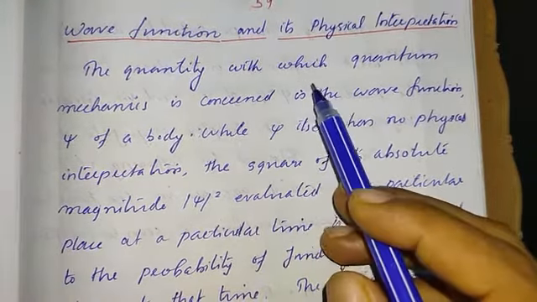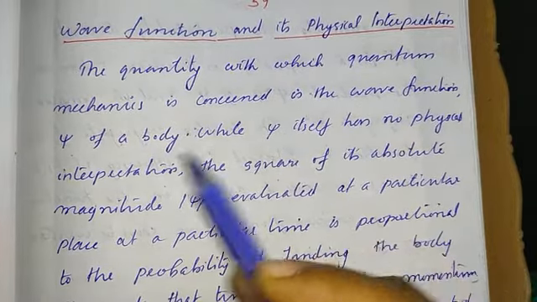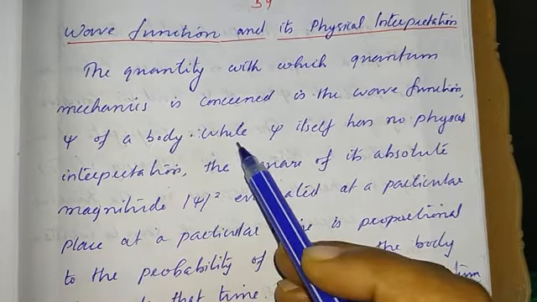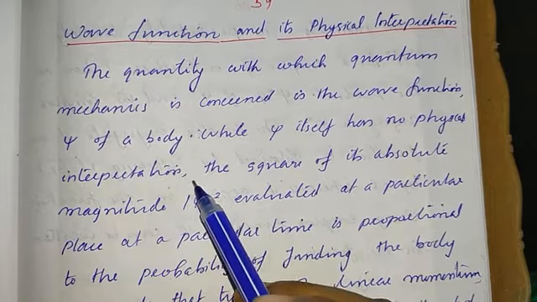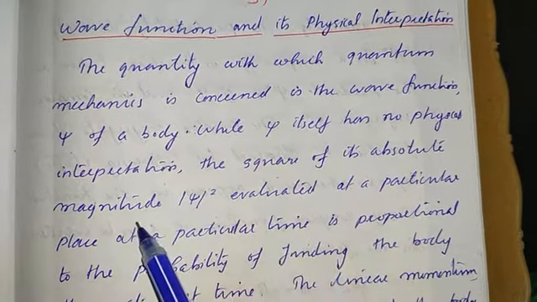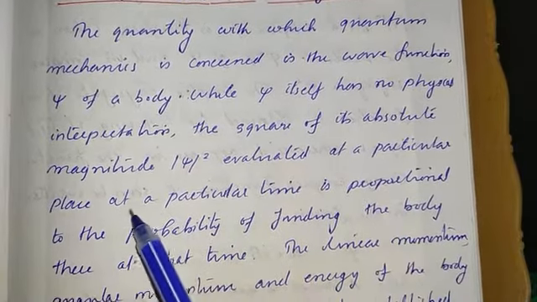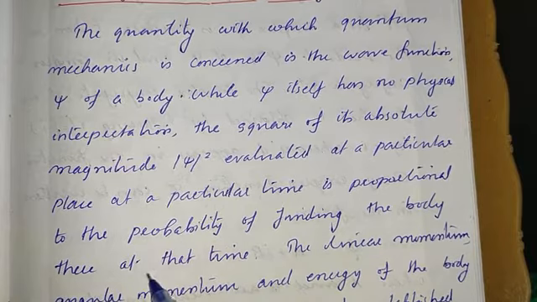The quantity with which quantum mechanics is concerned is the wave function, which is represented by psi of a body. While psi itself has no physical interpretation, the square of its absolute magnitude, psi square, evaluated at a particular place at a particular time is proportional to the probability of finding the body there at that time.